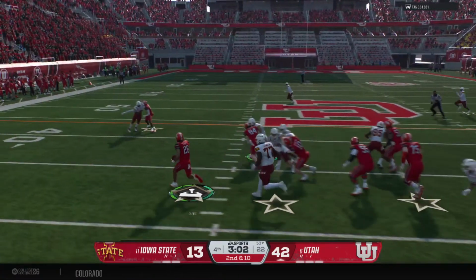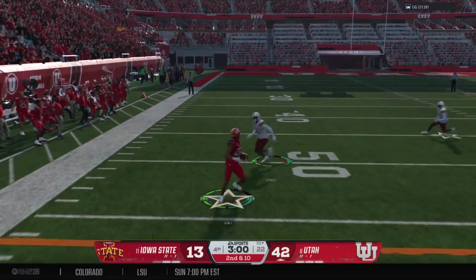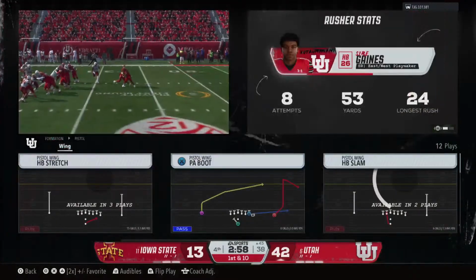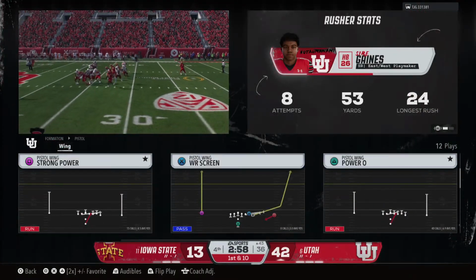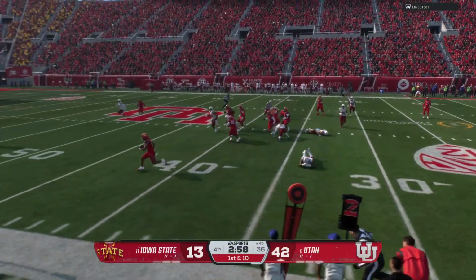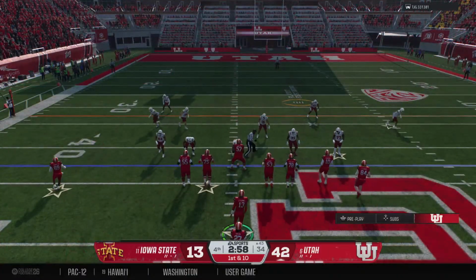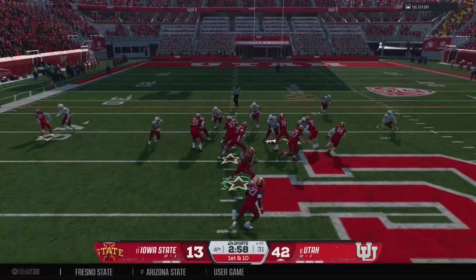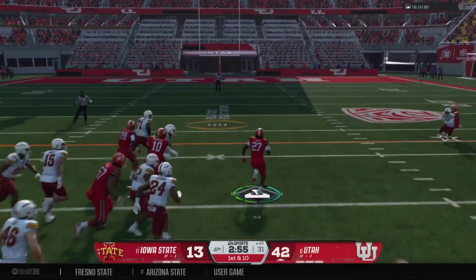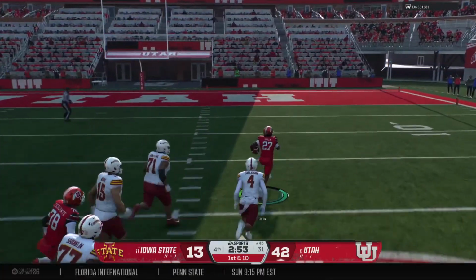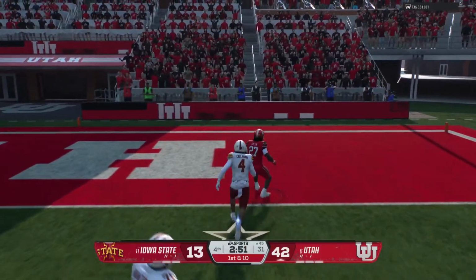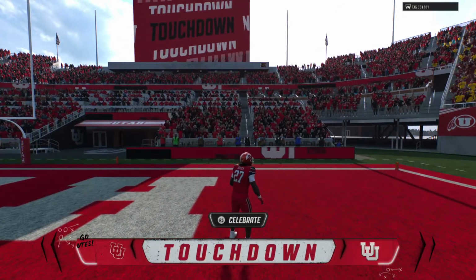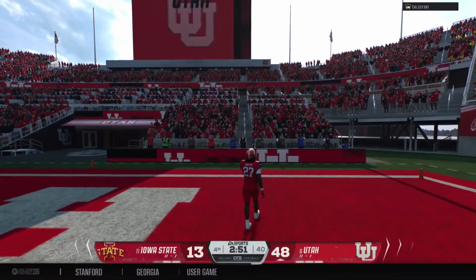Chewing clock with the running game. Breaks into open space. As the first down is still going. But held out of bounds after another big game. They have chewed up this defense with the ground game today. There's nothing more that helps an offense than committing to that running game and popping an explosive run like this on the ground. Keeps the confidence of your offensive line. He's in the clear. And it's a long-distance house call. Touchdown, Utah. That's another touchdown for these guys.